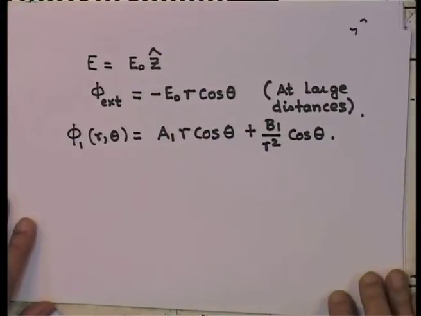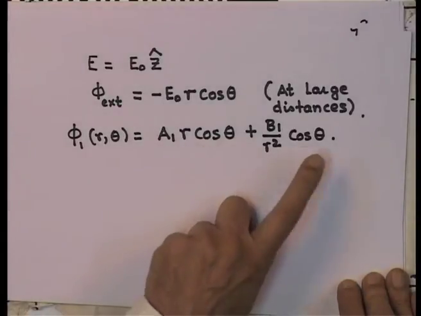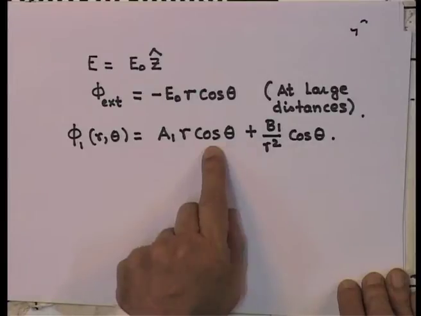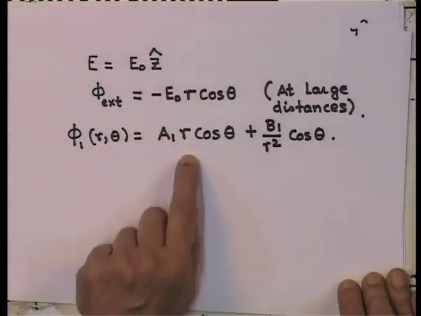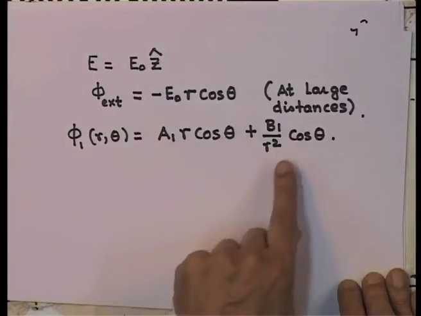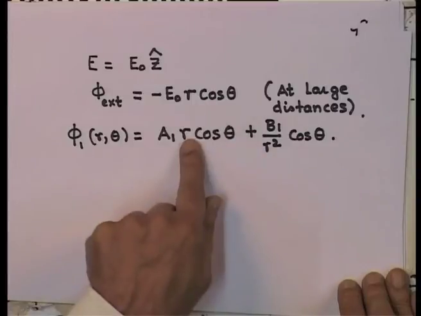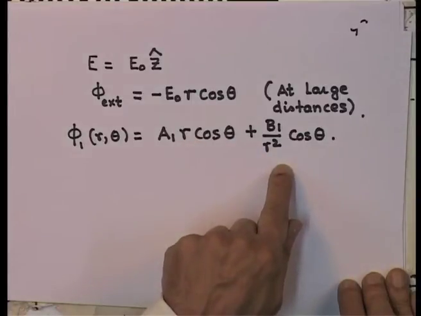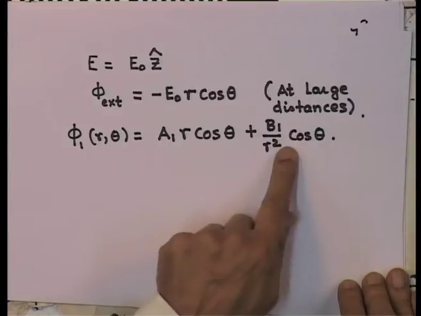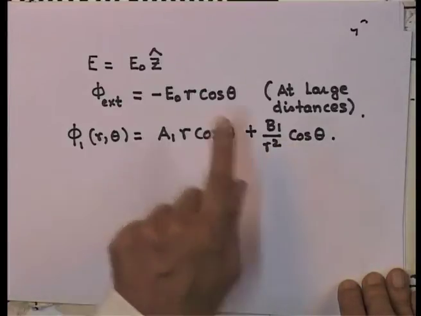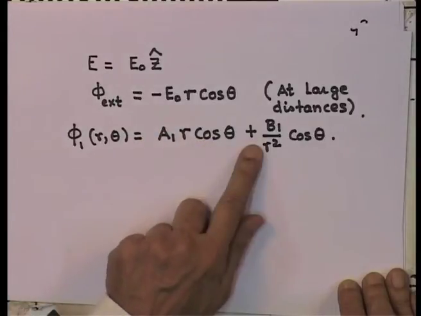So, this is the field outside the dielectric. Notice that all I can have is a cos theta term, so that at large distances I recover this back, and there is no 1 over r term because there is no point source of charge. B1 by r square cos theta is a term which would vanish at infinite distance, leaving me only with A1 r cos theta.